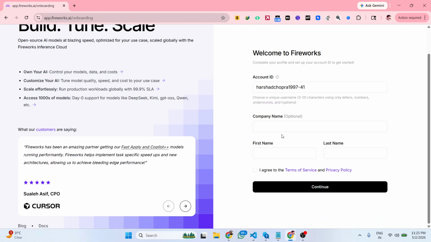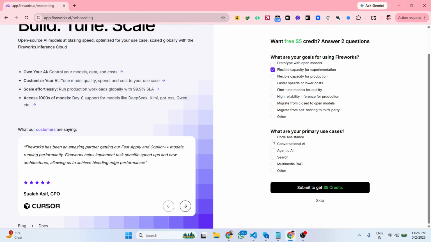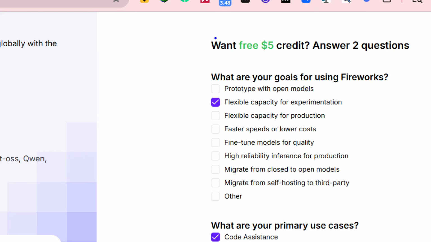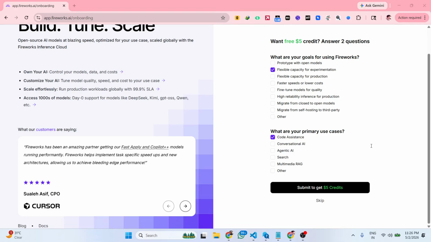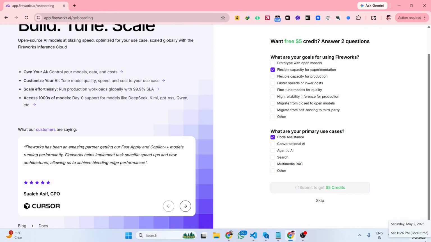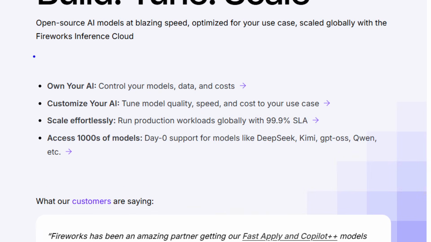So just need to finish this. Click on continue. Just answer these questions. And once you answer all these questions, you get $5 free credit to try out all the AI models inside the API. So you simply submit, and you get $5 free credit without any kind of credit card. So you get this $5 credit completely free, and you access thousands of models directly using their API.